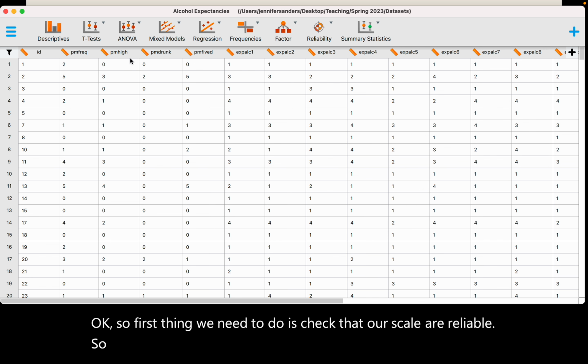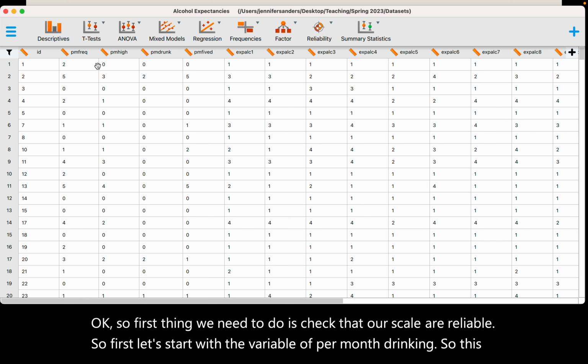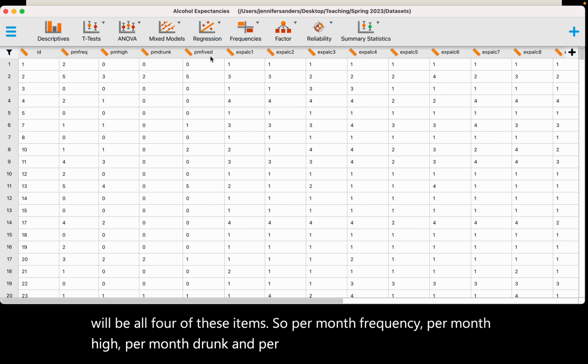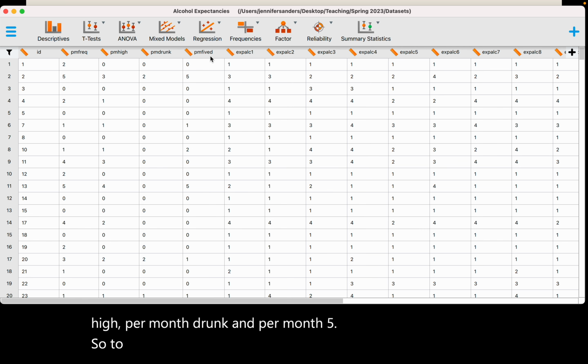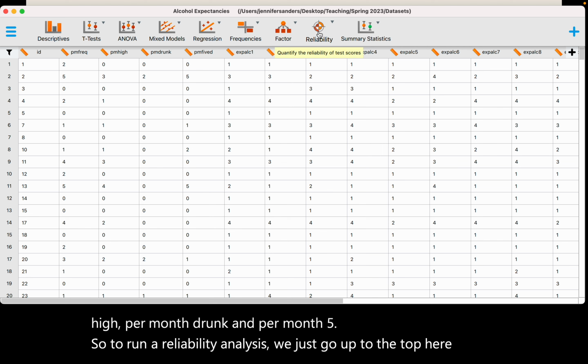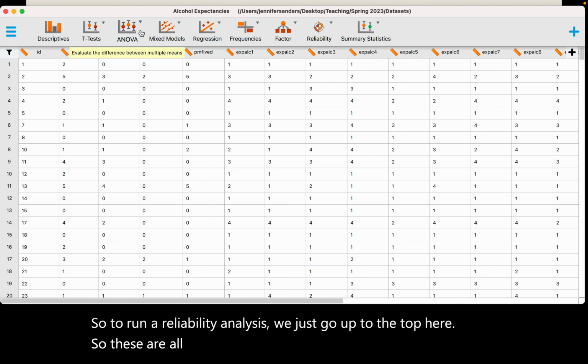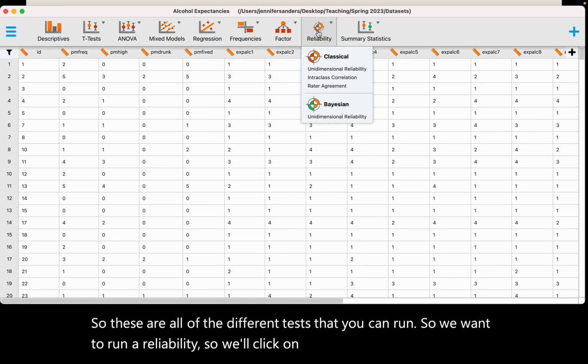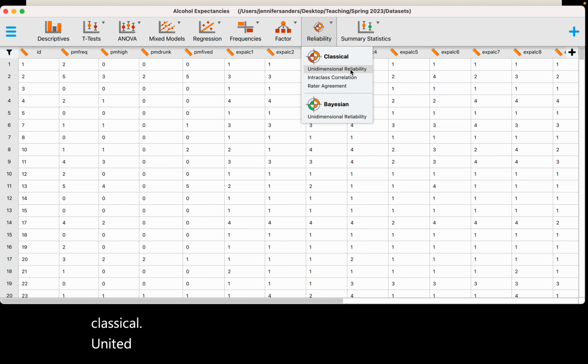So first, let's start with the variable of per month drinking. So this will be all 4 of these items. So per month frequency, per month high, per month drunk, and per month five. So to run a reliability analysis, we just go up to the top here. So these are all of the different tests that you can run. So we want to run a reliability, so we'll click on reliability, and we're going to do classical unidimensional reliability.